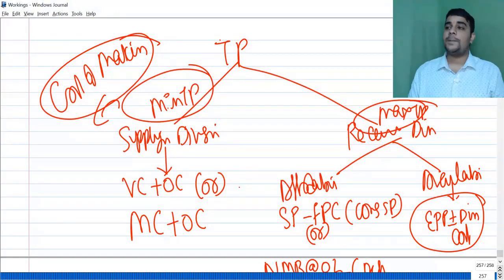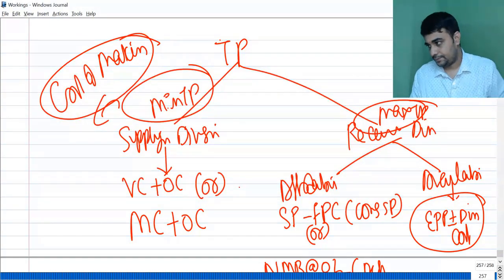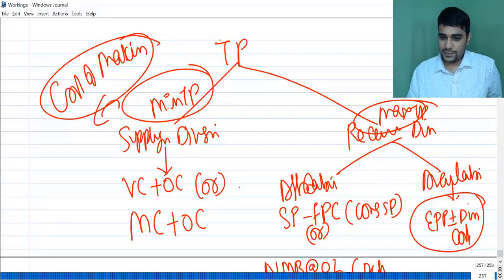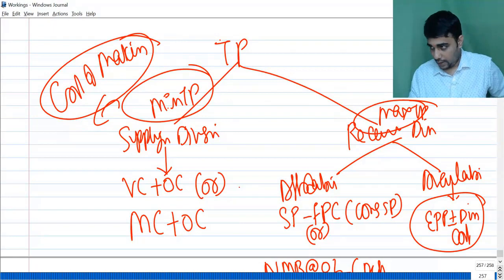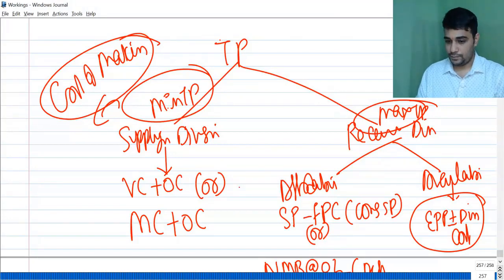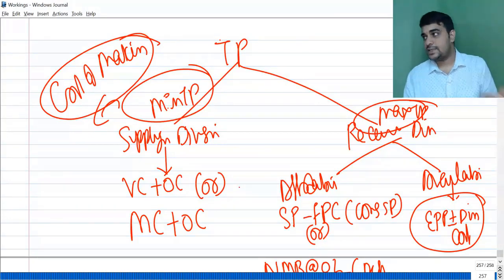Minimum, put an arrow mark down: supplying division, variable cost plus opportunity cost, or marginal cost plus opportunity cost. This is the ideal transfer price range.